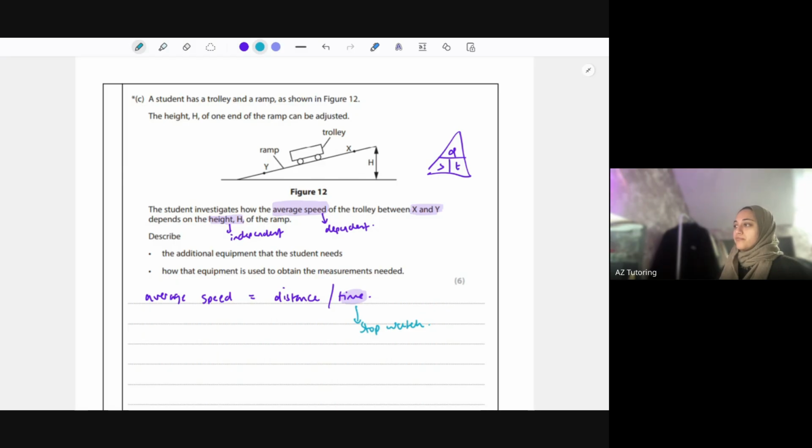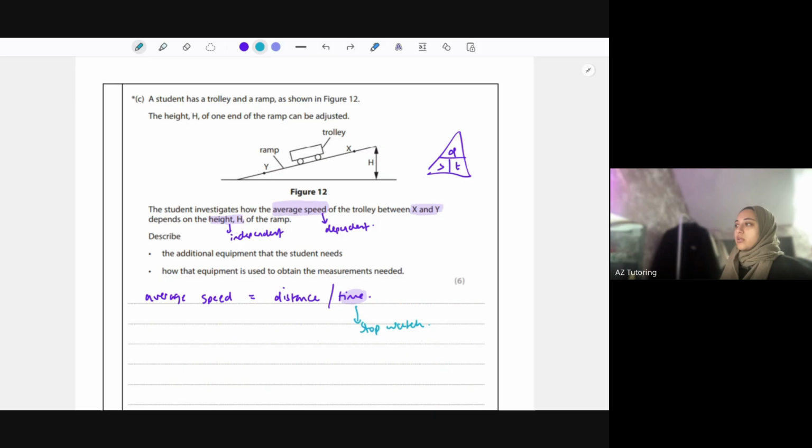Okay, so what else are they saying? So measurement of distance using a ruler or similar. You also want to take notes of different heights. How many different heights are you also going to use? And how could you change the height of this? So you could potentially put, like, cards to make it higher, or bricks, or a block, and then reduce it down depending on the number of blocks. So you could speak about that.